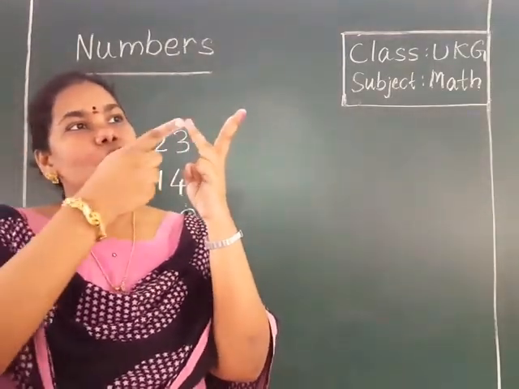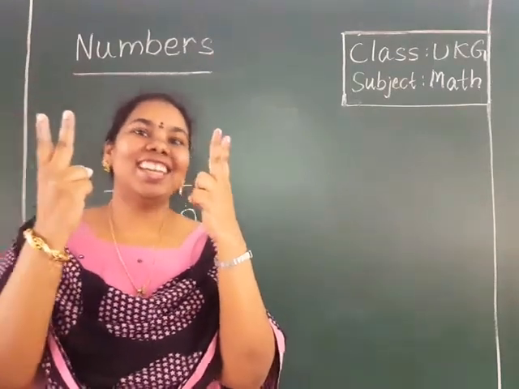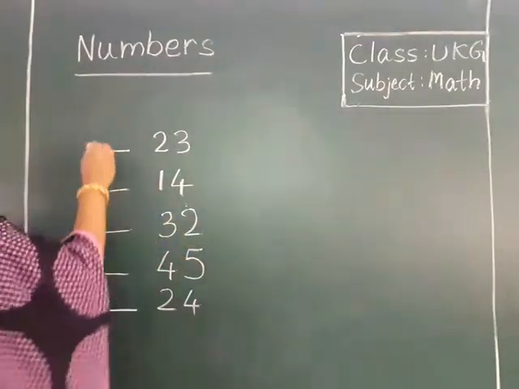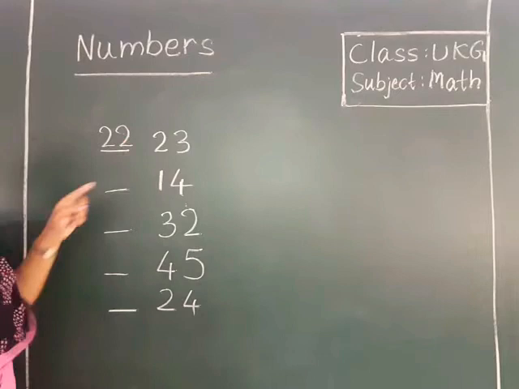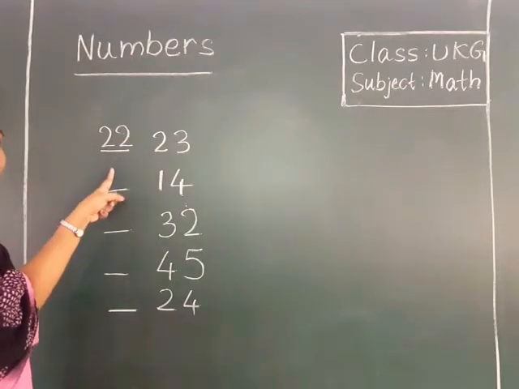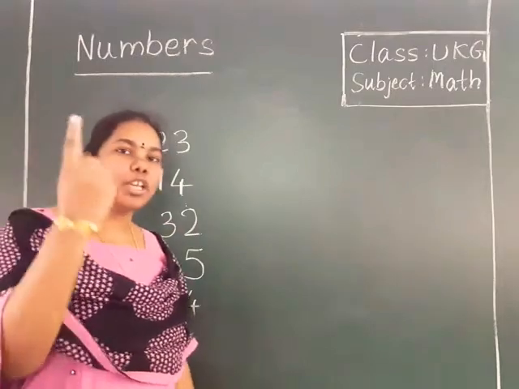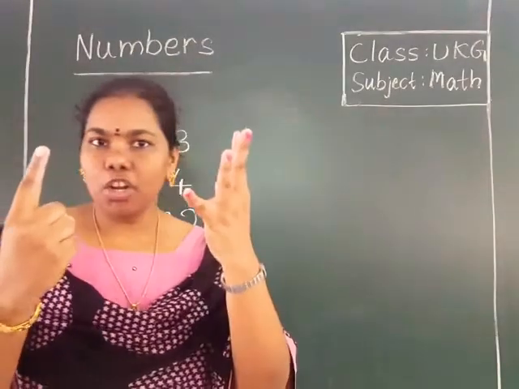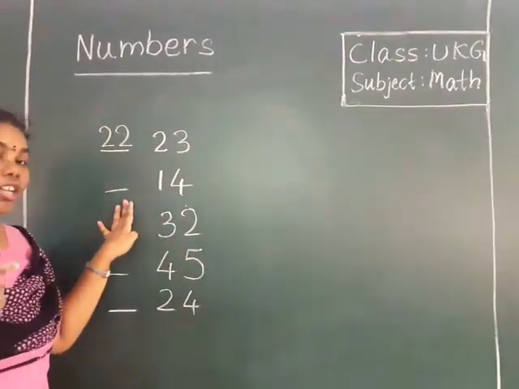Before means just fold one finger like this. Now it is 22. Which number will come before 23? 22. Now 14. How to show 14? 1 and 4 is 14. Here you have to write the before number.